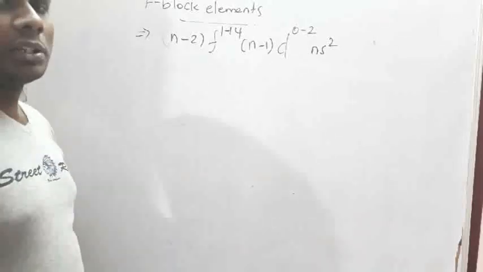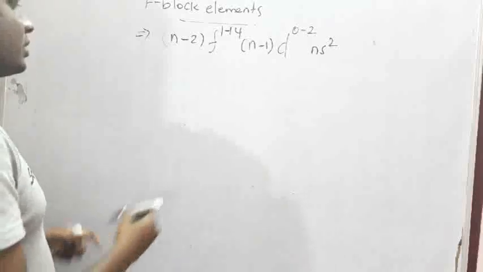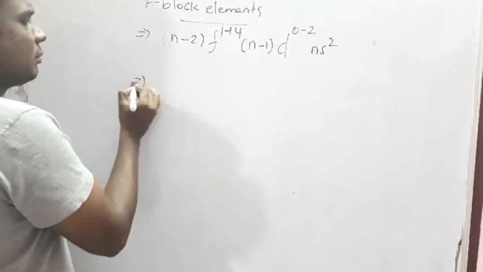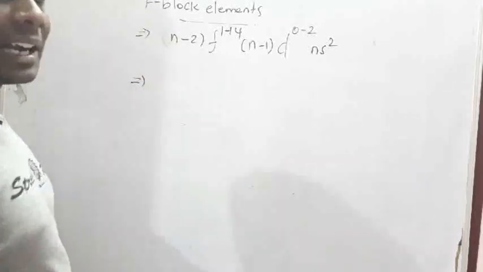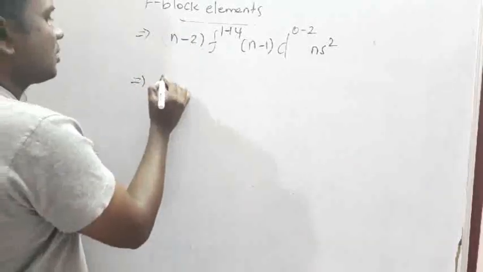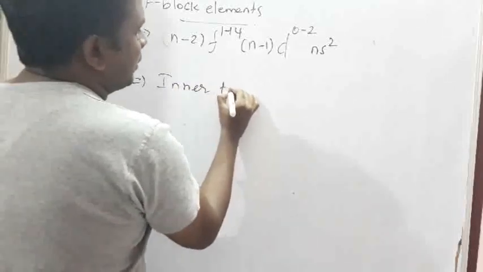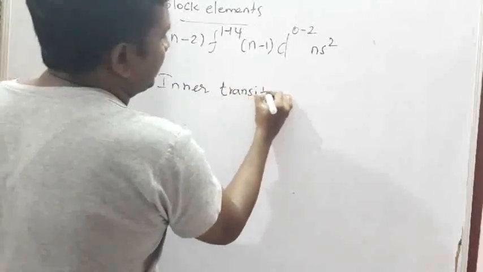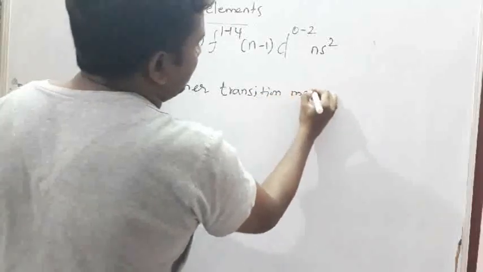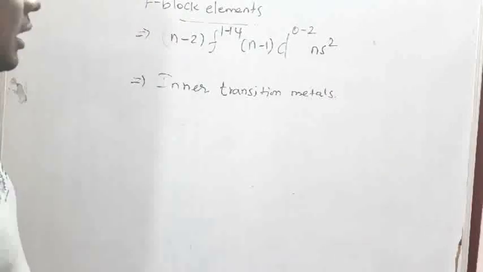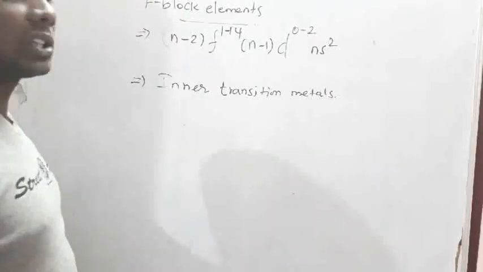F block elements have two series. As I told you, D block elements are called transition metals, and F block elements are called inner transition metals, or inner transition elements. Why inner transition elements?